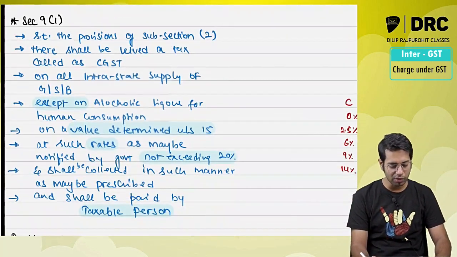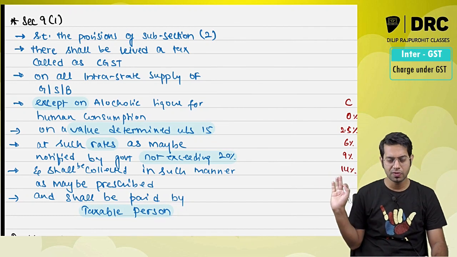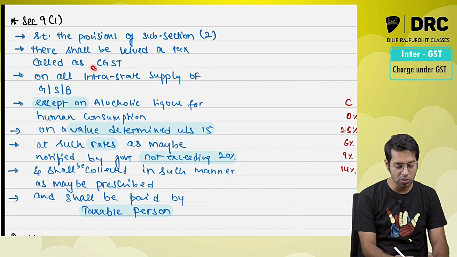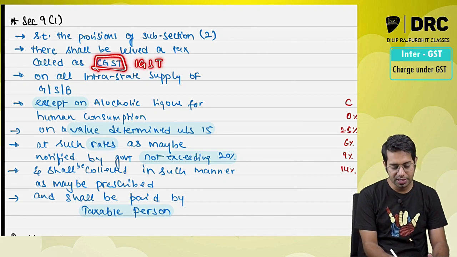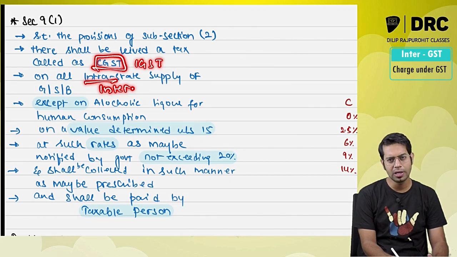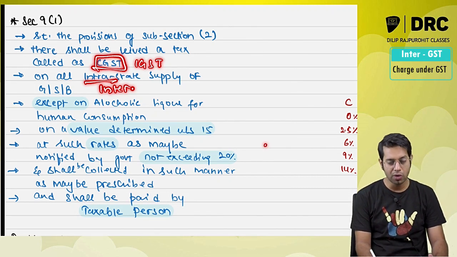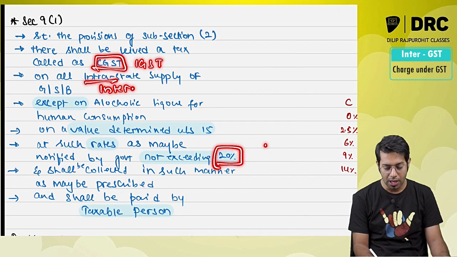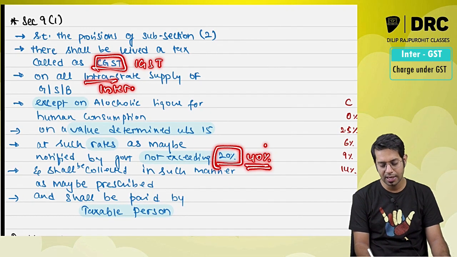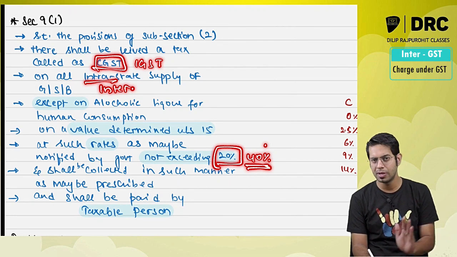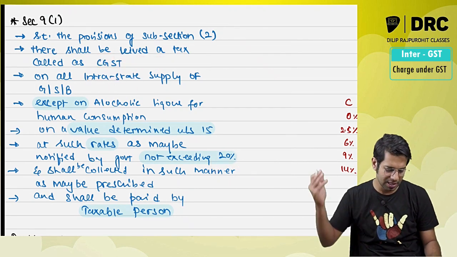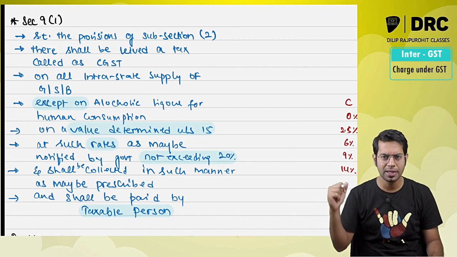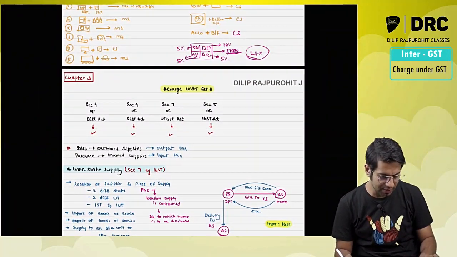So in IGST Act, what will be the change, sir? Subject to the provision of subsection 2, there shall be levied a tax called as Integrated Goods and Services Tax on all interstate supply of goods or services or both, except on alcoholic liquor for human consumption, on a value determined under section 15 at such rates as will be notified by the government not exceeding 40%. So CGST 20%, SGST also will be 20%, IGST will be 40%, and shall be collected in such manner as prescribed and paid by the taxable person. So basically it will be all same.